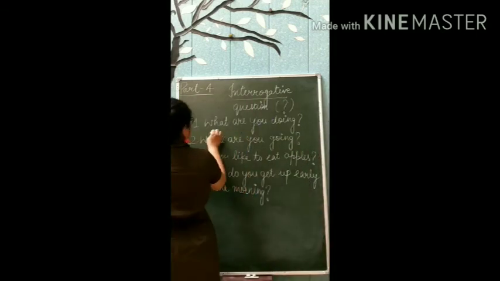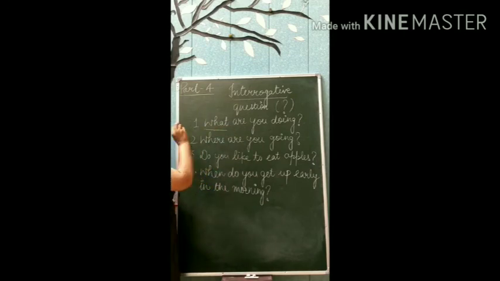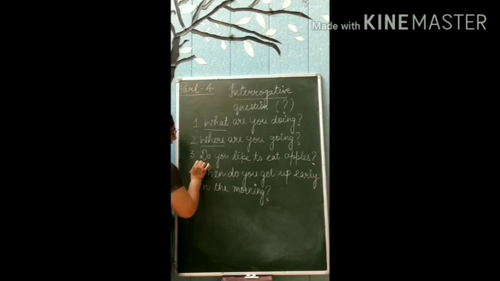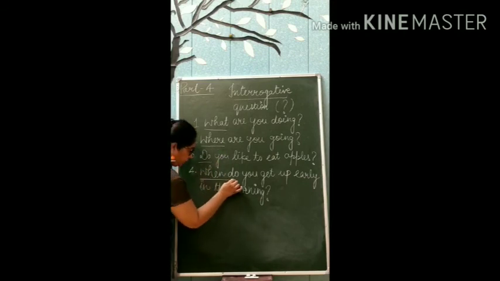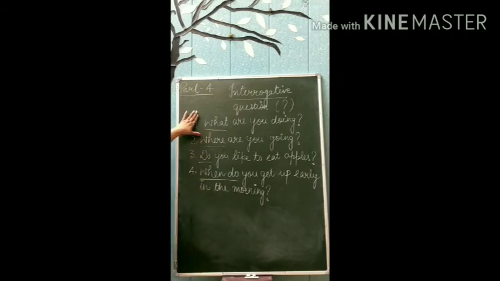Second, it is starting with a question word, that is what. In second, it is starting with where. In third, it is starting with do. And in fourth, it is starting with when do. Right? So, whenever we are starting a sentence with a question word, that is called an interrogative sentence.